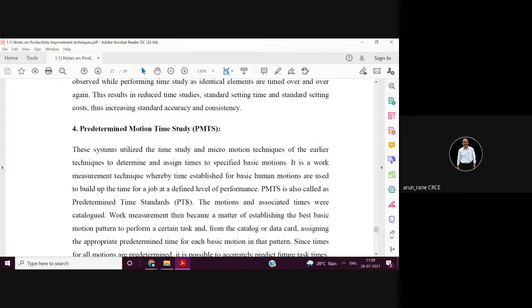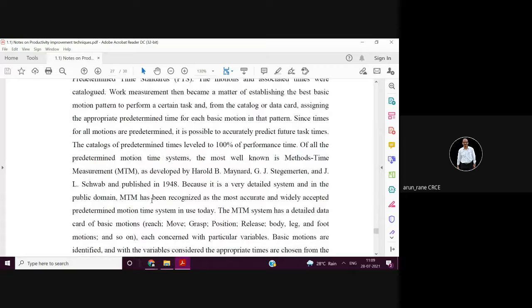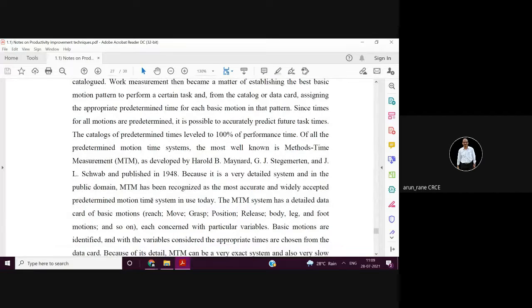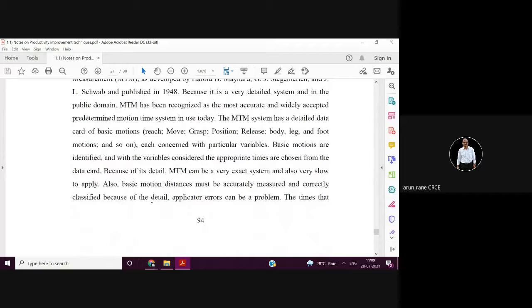So you have something called the predetermined motion time study. Means what? You are identifying the different motions for doing a particular task, like assembly of tire, which I told. And you are identifying what could be the motions, like reach, means the person has to reach the place where the tire has been kept.